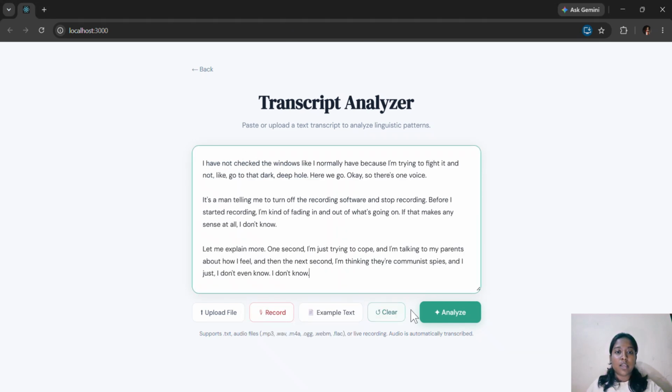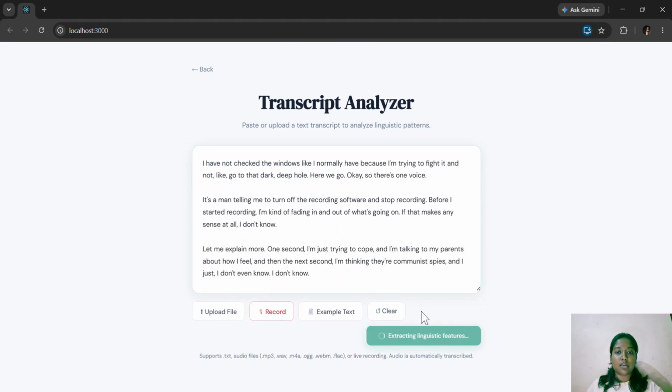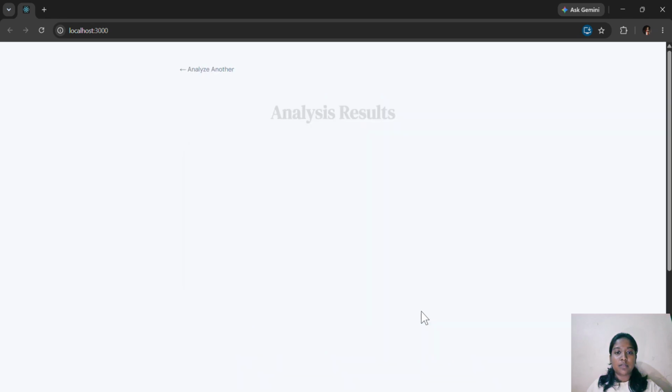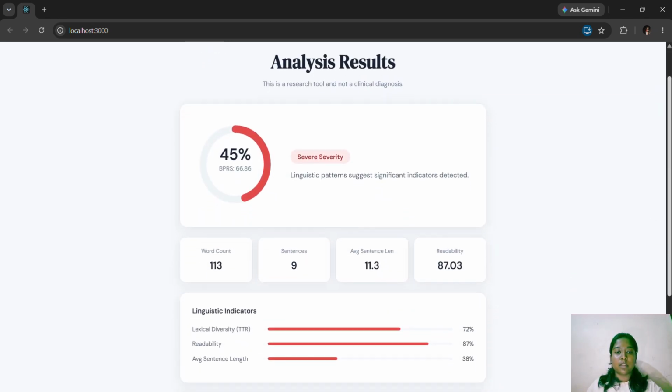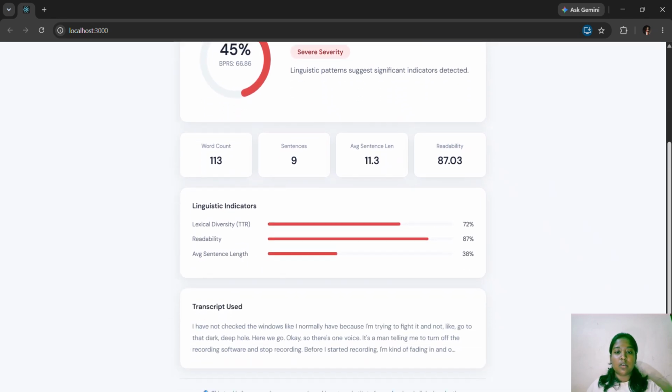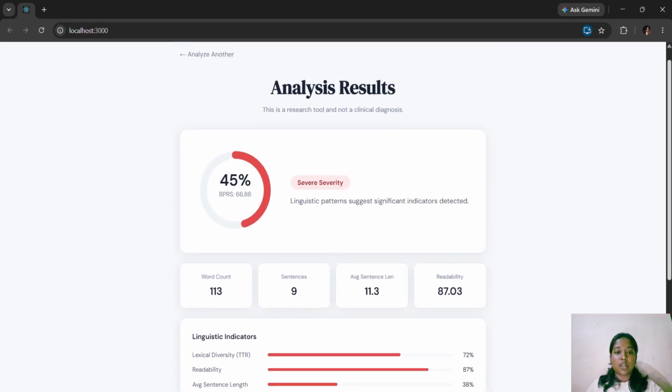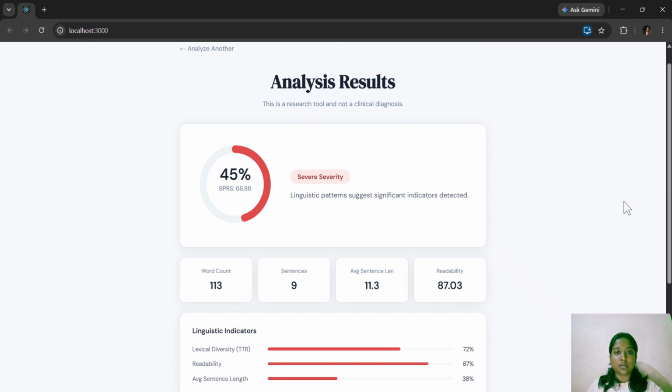So now we are uploading another text transcript. After analyzing it, the severity is 45%. And you can see the word count, and so on. It also has linguistic indicators. So like this, you can upload audio files or text files, paste transcripts, or use a live microphone to instantly view the risk score.